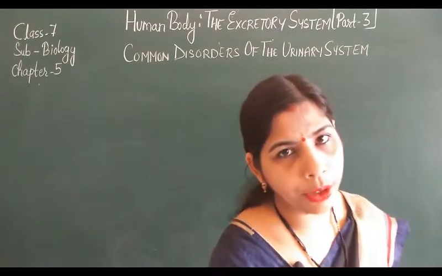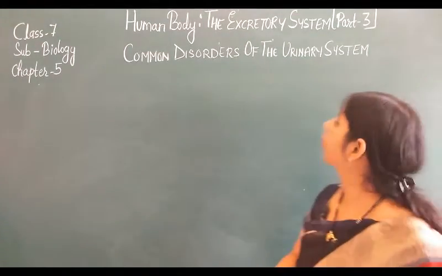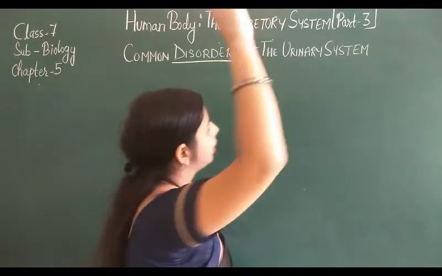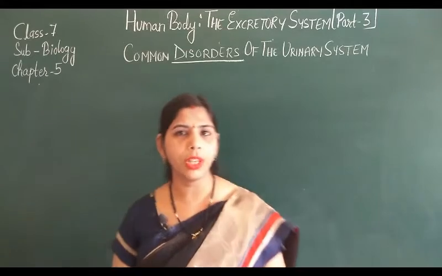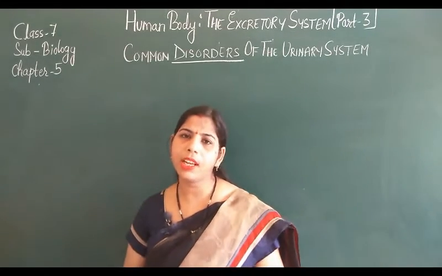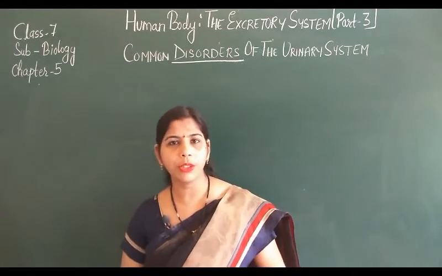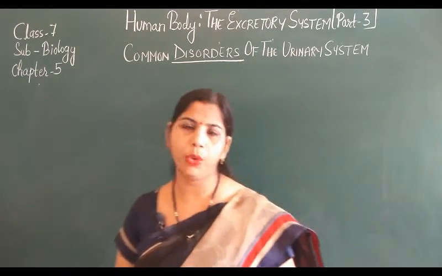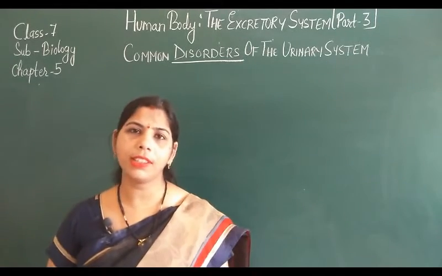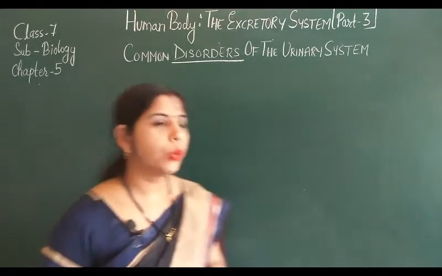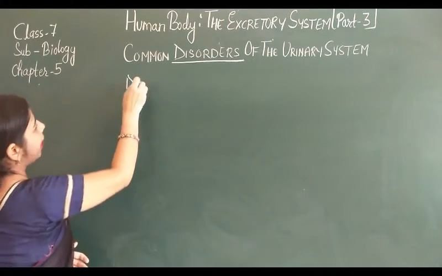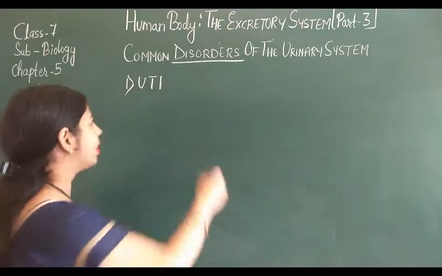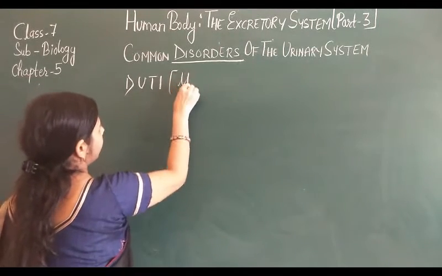Today I am going to start the last part of this chapter, in which I will tell you about the common disorders of the urinary system. That means the diseases related to the urinary system or excretory system. You already know about kidney stones and kidney failure, which are very common diseases. But today I am going to first tell you about the UTI, whose full form is urinary tract infection.